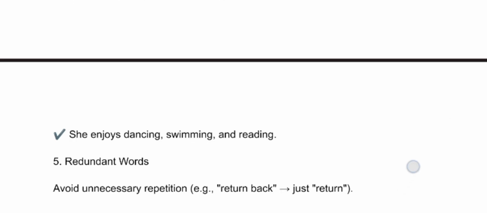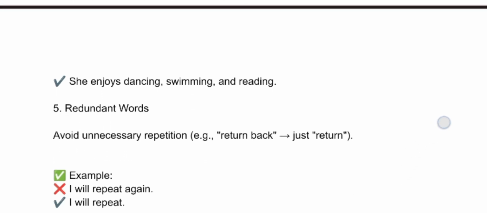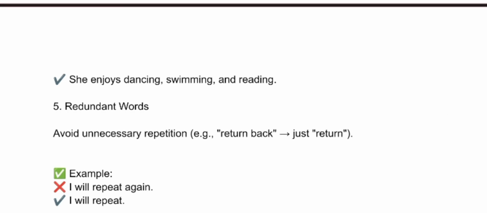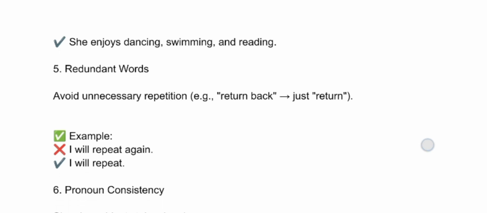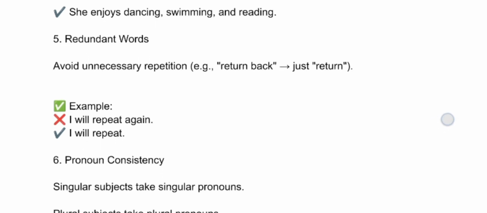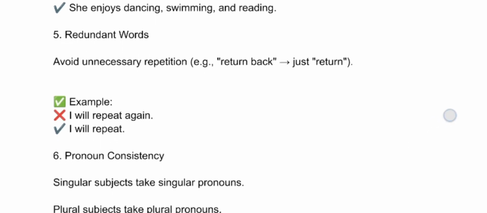Redundant words, which means avoid unnecessary repetitions. For example, they may give "I will repeat again." The correct sentence is "I will repeat." You have to see these rules and write the verbal ability exam in TCS.